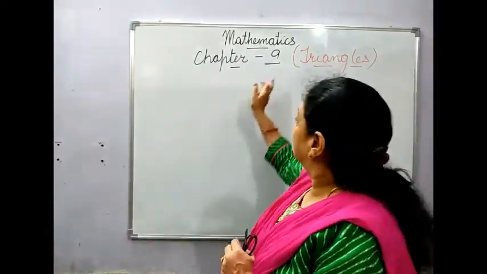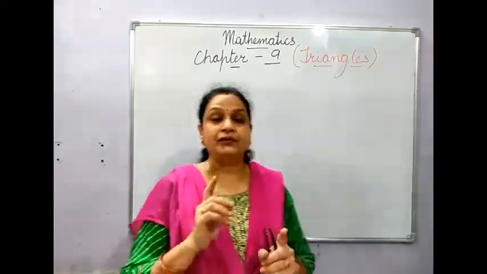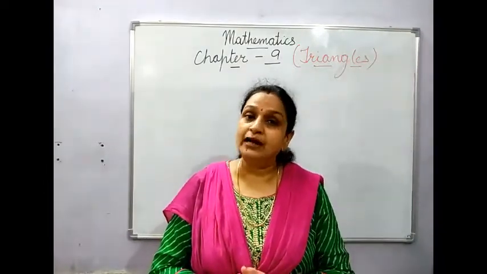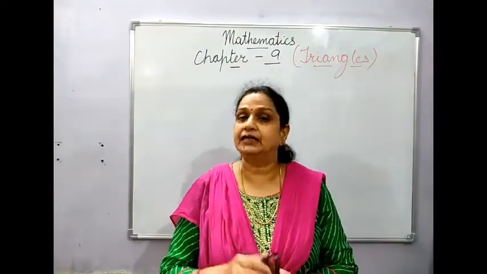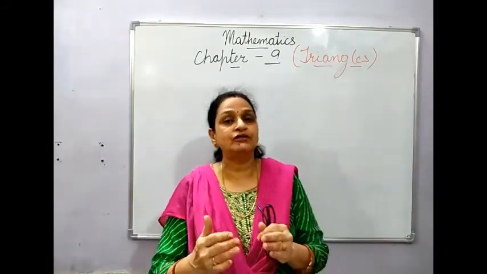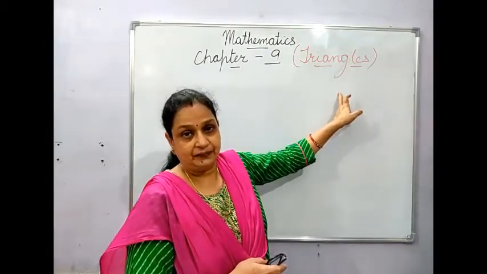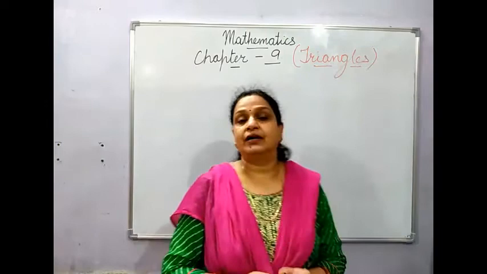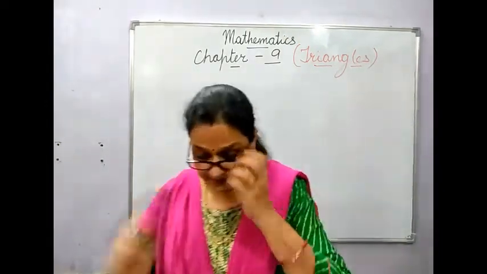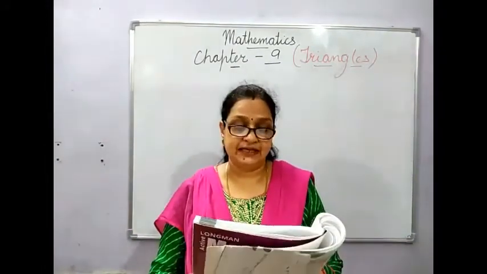And one of that type of polygon is the triangle. If you remember, I told you that the minimum number of lines required for any polygon to be made is 3. And when we make a closed figure with 3 line segments, it comes out to be a triangle. Okay, so today we are going to study about the triangle. The very first thing is, a triangle is a closed figure made up of 3 line segments.